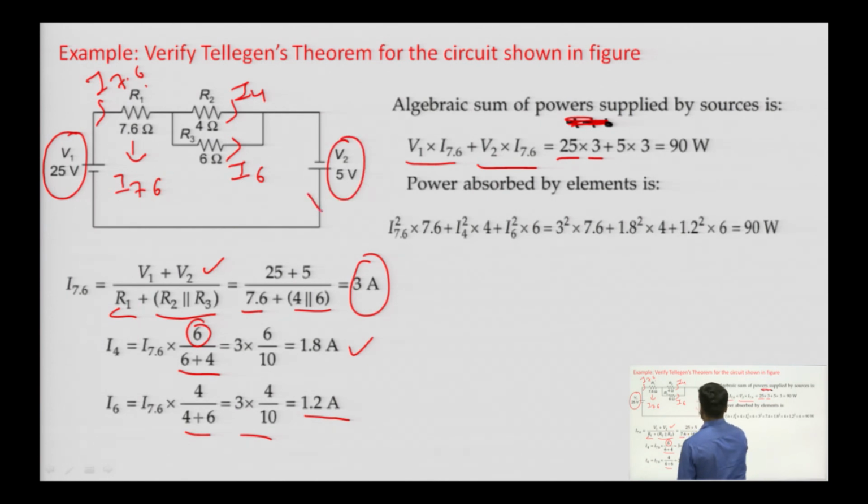The current supplied by it is also equal to 3 ampere. So, it will be 5 into 3, and we will get it as 90 watt.